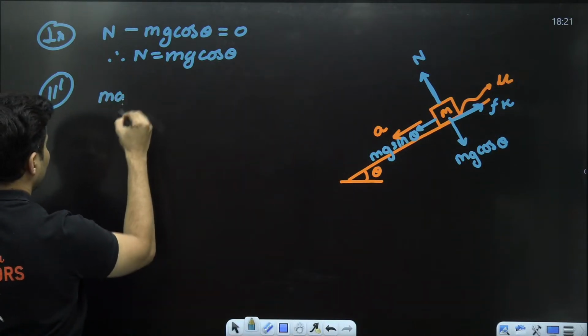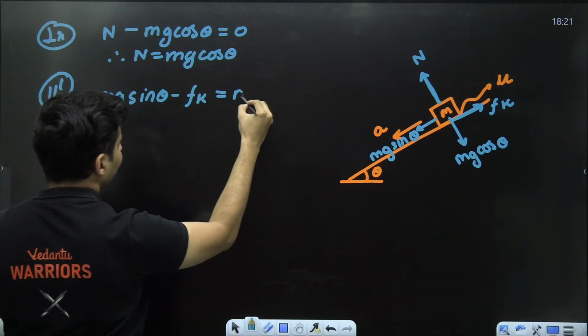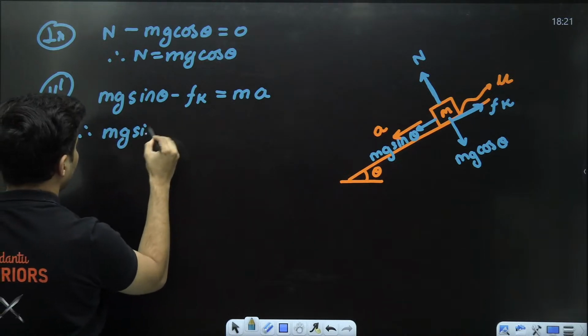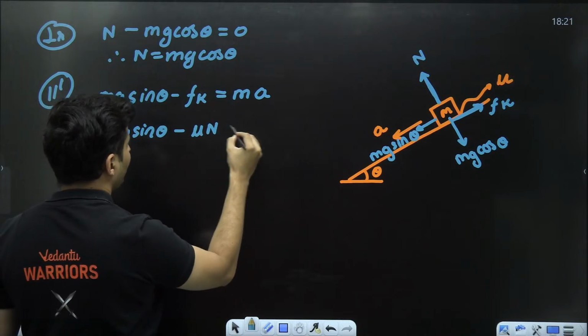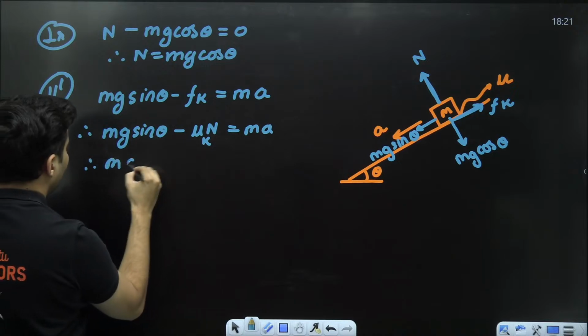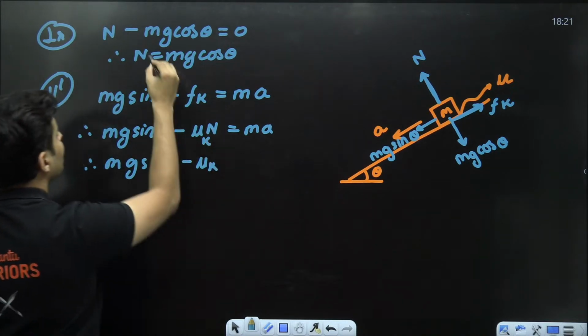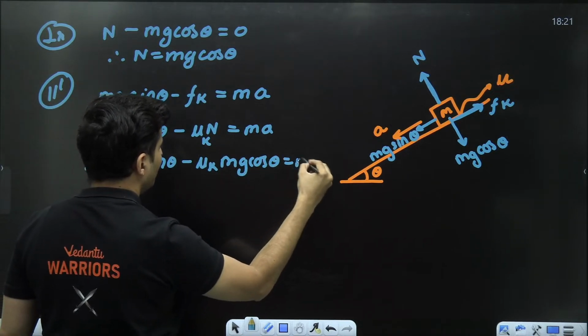The downward force is mg sine theta, the opposing force is friction. So mg sine theta minus friction, which is mu into N, is equal to mass into acceleration. What is the normal force? It is mg cos theta. So mg sine theta minus mu k mg cos theta is equal to ma.